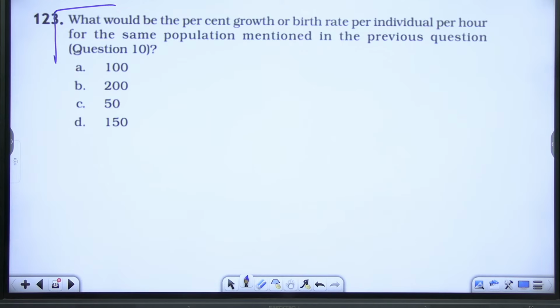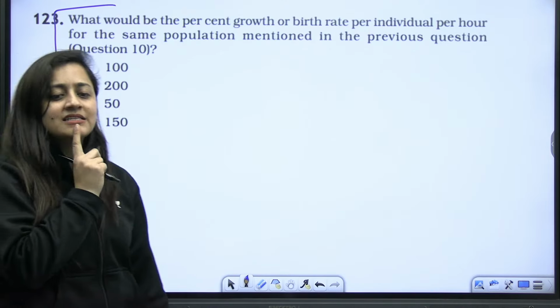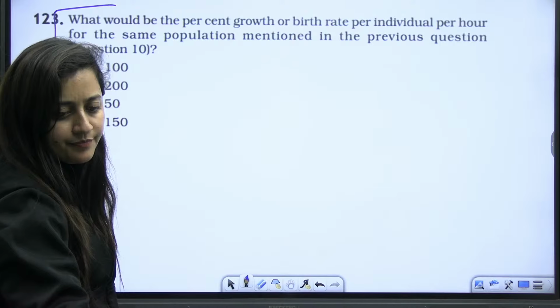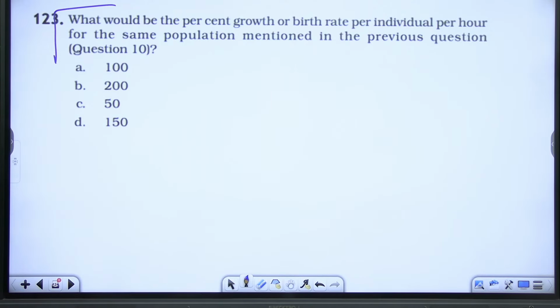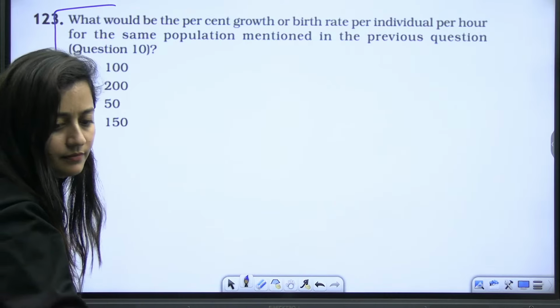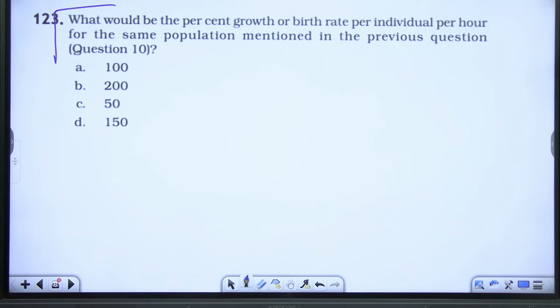So I think this question is not mentioned here. How can you check it? What should be the answer here? Anybody? Yes, anyone who can answer this? Just give it a try.